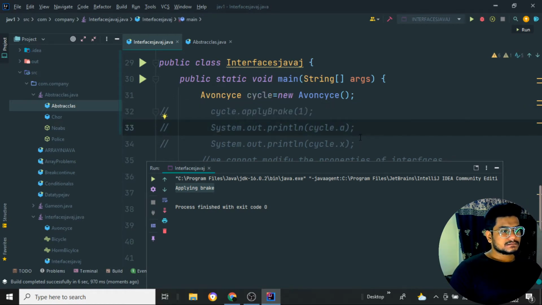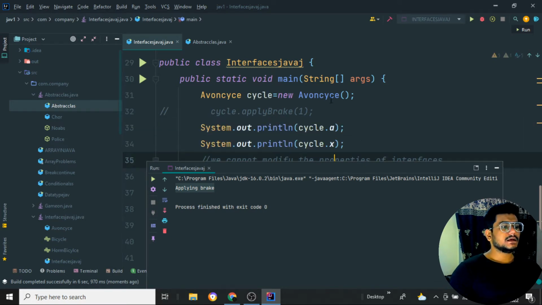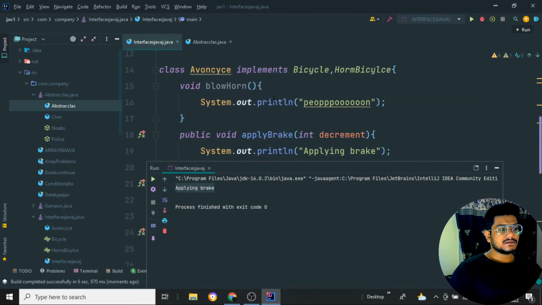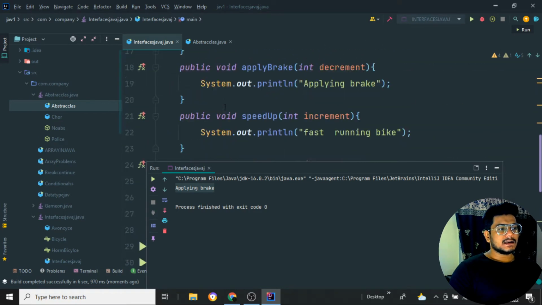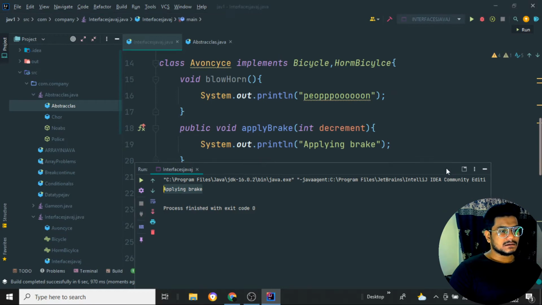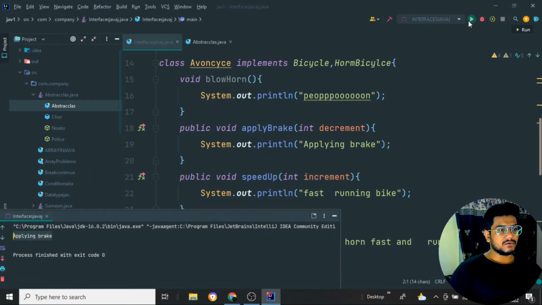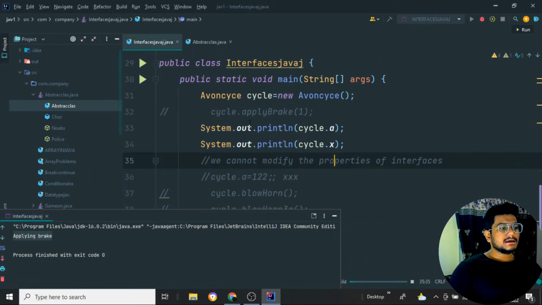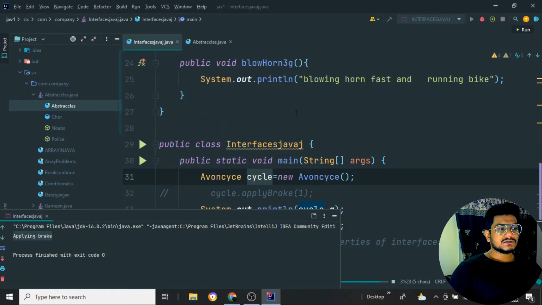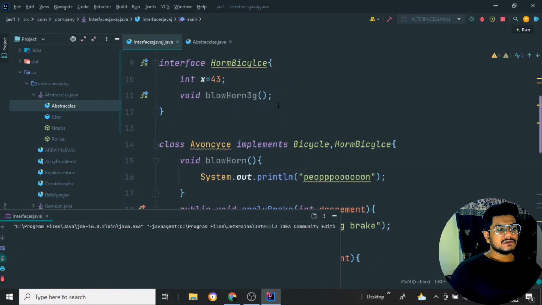Next I'll comment out this thing. I want to run this one as well as this one. I want to print the cycle.a value. This is a particular class. I'll run the program right now. See, here I'm saying I want to print cycle.a. What is cycle? It is an object, so I want to print the value of a. We don't have any value of a here, but we are implementing the interface.